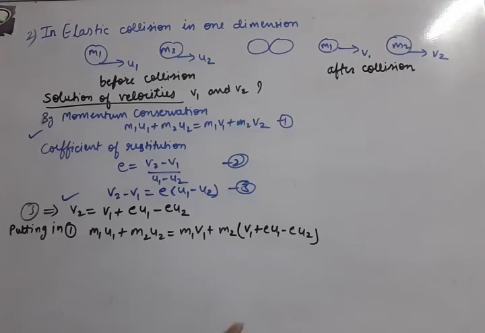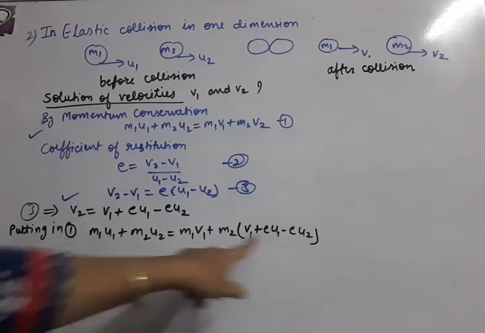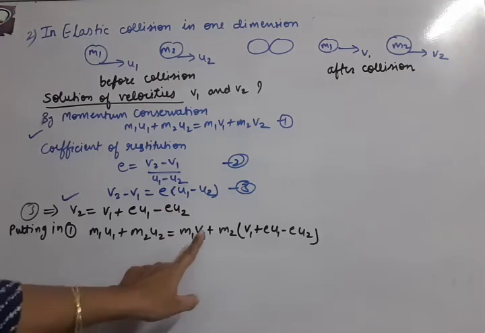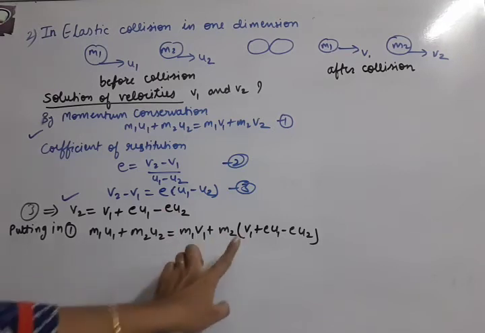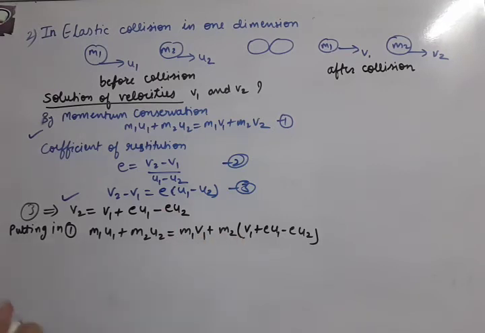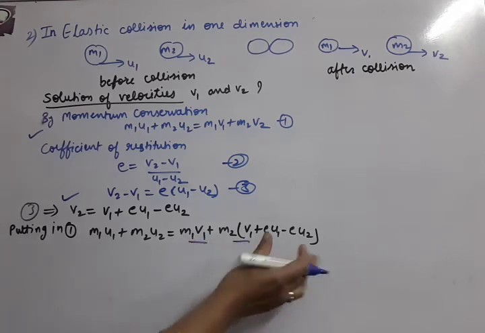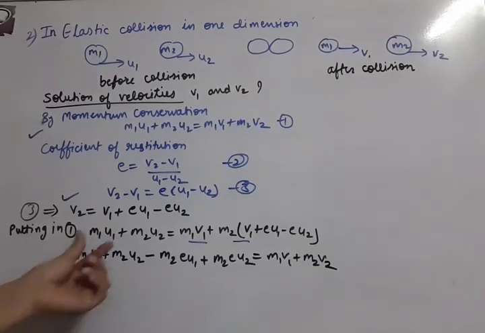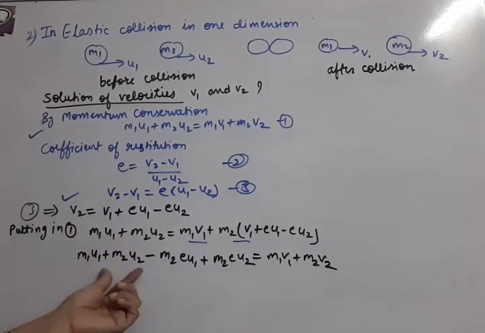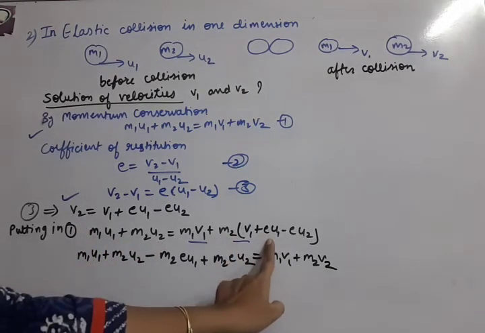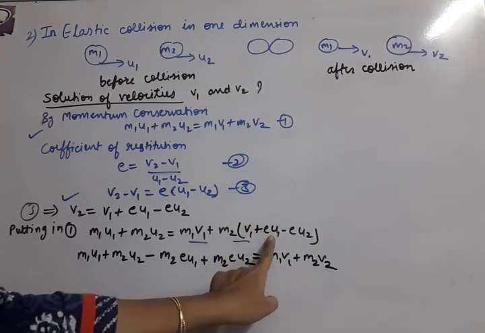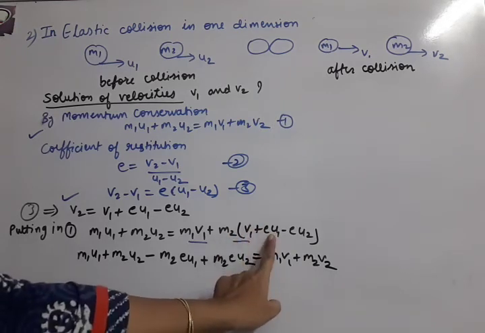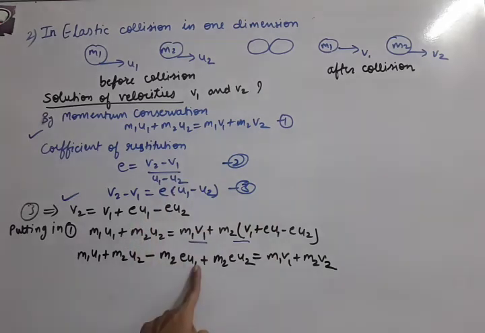Now you can see that in this whole equation, there is only one unknown, that is v1. So I am underlining the v1 terms. These should remain here, and all other terms should be shifted to this side. Check: m1 u1, m2 u2 stay here, and m2 e u1, which is plus, becomes minus on this side.